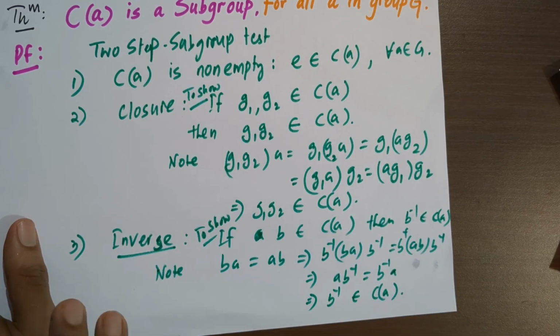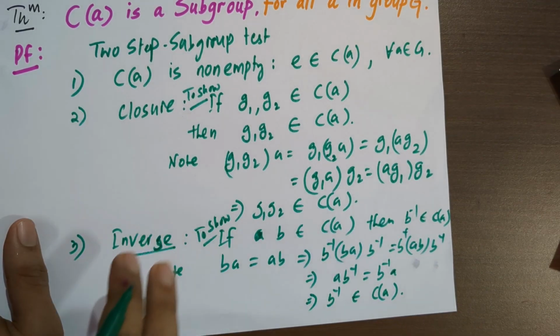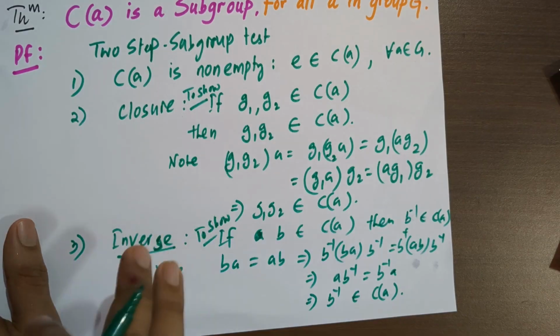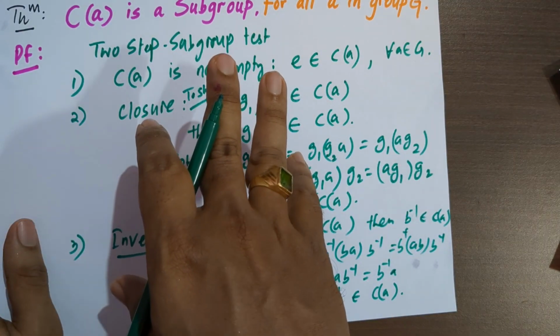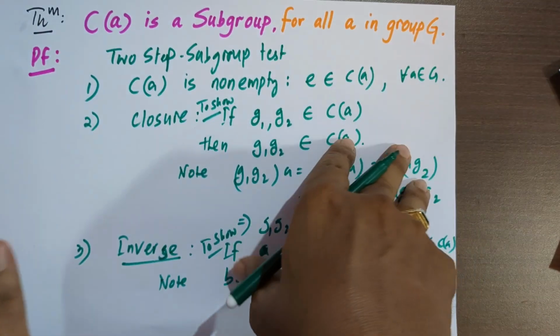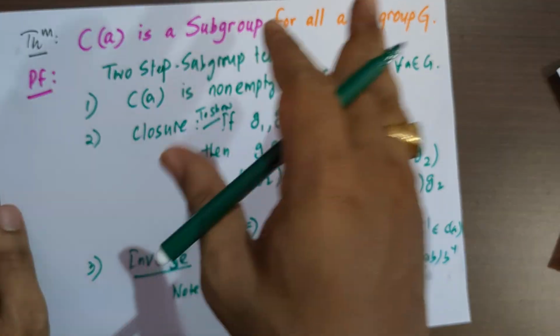So the center of a group and the centralizer of any element of that group, they both form subgroups, and the center of a group is a feature of a group, and the centralizer is related to every element, the centralizer of any element.